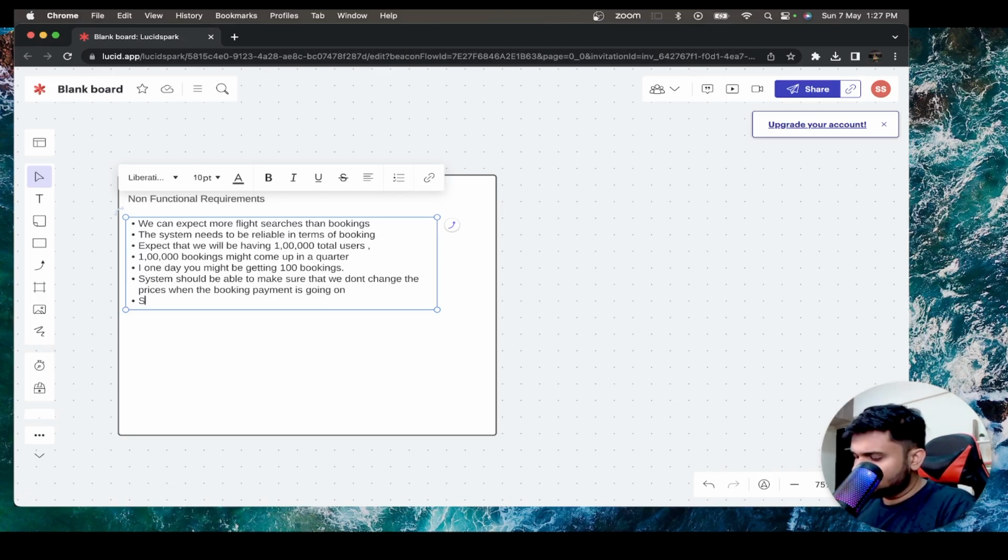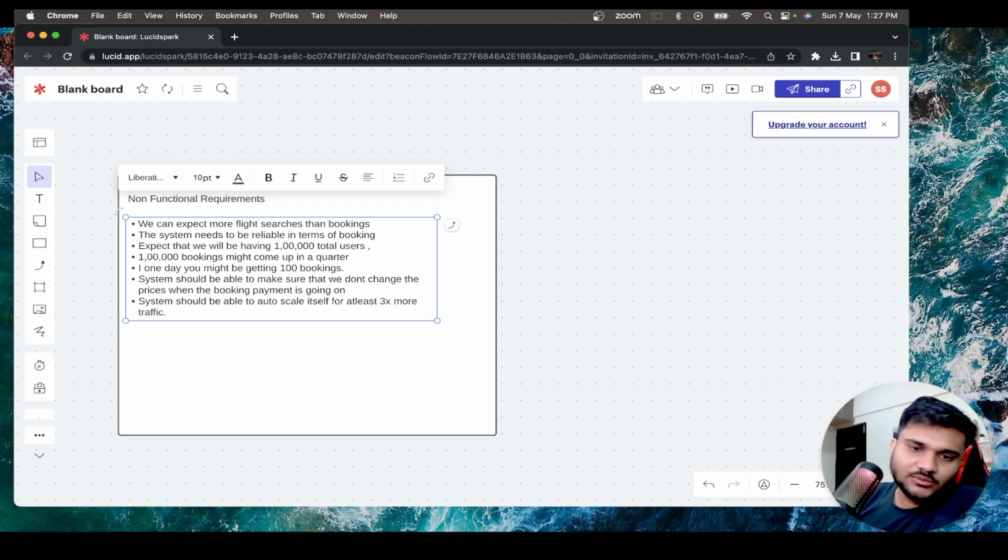Then let's say the system should be able to auto scale itself, because for at least 3x more traffic, right? At any point of time, there can be a case that you might get 3 to 5 times your regular traffic. For example, during year ends, you can get a lot of requests, at least for search, if not for booking. So your system should be able to auto scale around that, right?